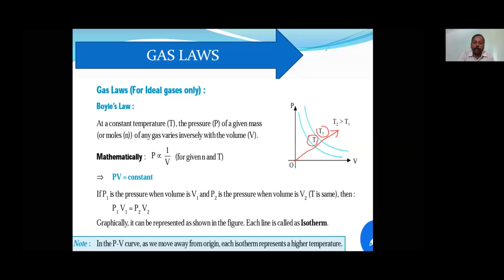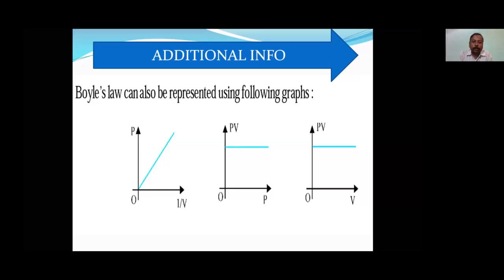Okay, so temperature is constant for each and every graph. But when you change temperature, the parameters also will change. Okay, here there is some additional information, additional types of graph. Okay, what are those additional graphs here? Boyle's law can also be represented using the following graph.